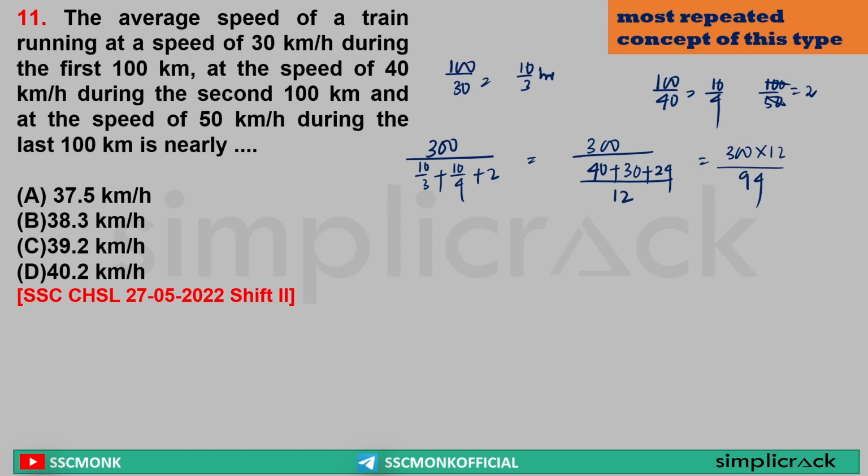Yes or no? Yes. Now, if I solve the whole thing, I will get my answer. Sir, let me solve. 47 twos are 94, 2 sixes are 12. So this is equal to 1800 by 47. Yes or no? Yes. Sir, 47 4s will be 188. So it will be 47 3.